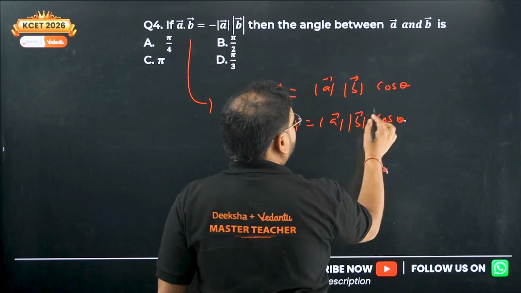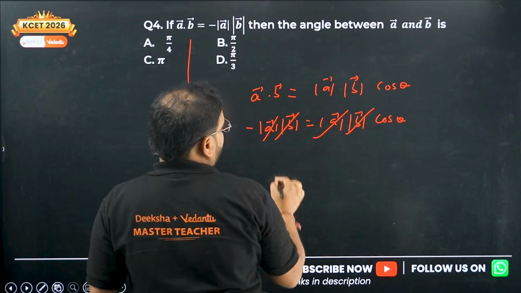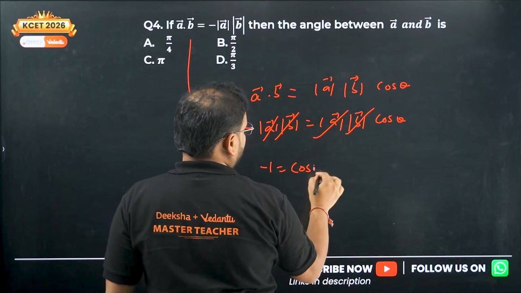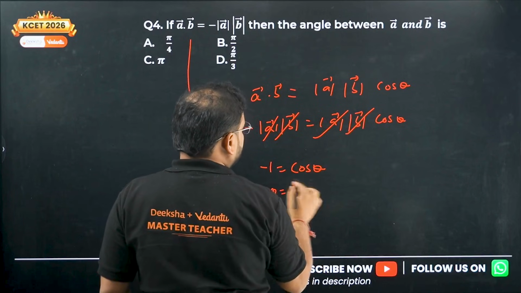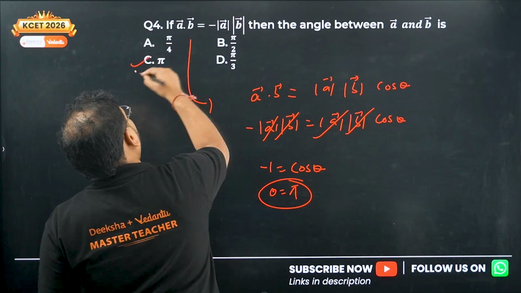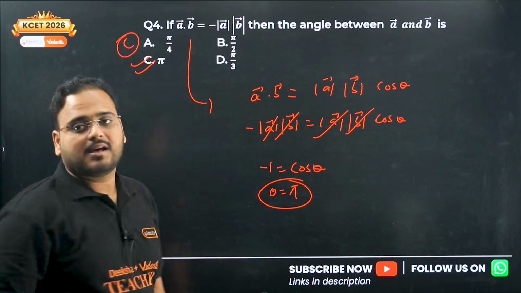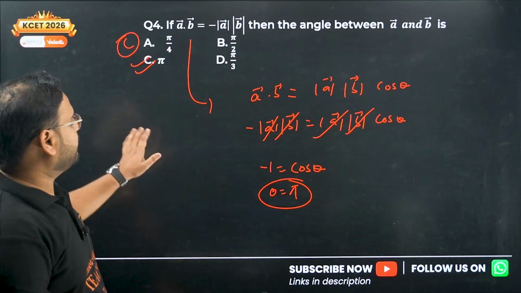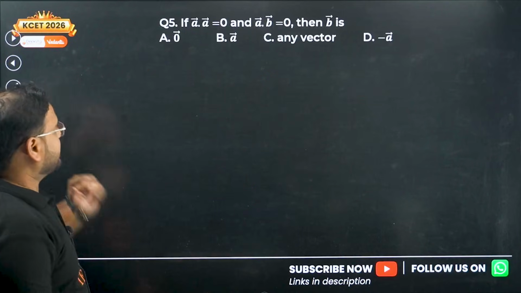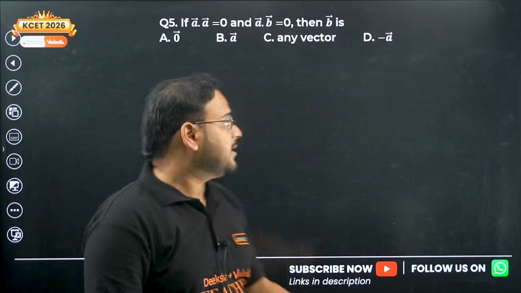We have cos theta, cancel, cancel, cancel, cancel. We're getting here minus 1 equals cos theta. Theta is pi, sir. Option C. Question number 4, option C is the right choice. Getting it? Yes. Now, next question.